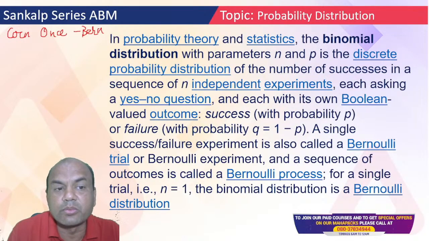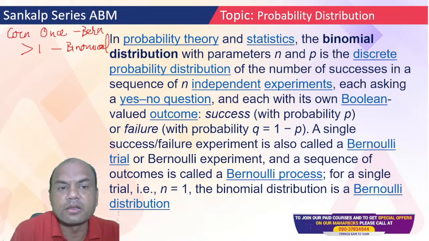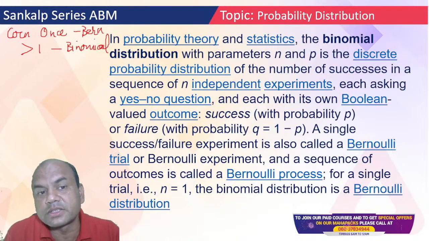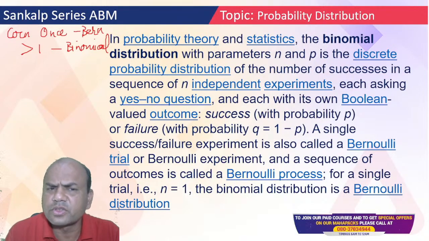When I toss it more than once, greater than 1, then it becomes binomial. So basically the logic is: if I go on repeating the Bernoulli distribution for n number of times, I'll get binomial. So that is the basic logic.